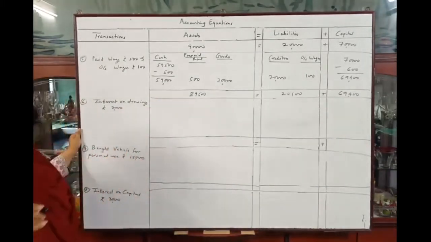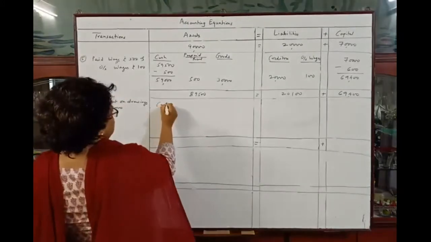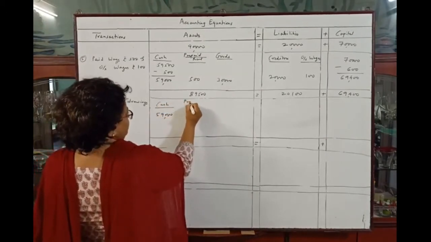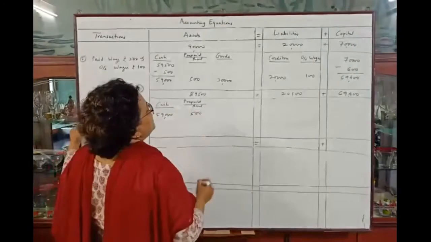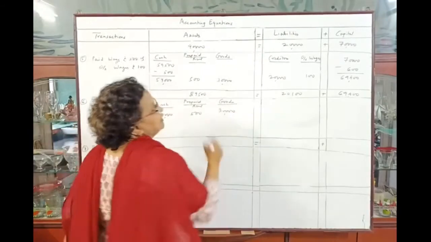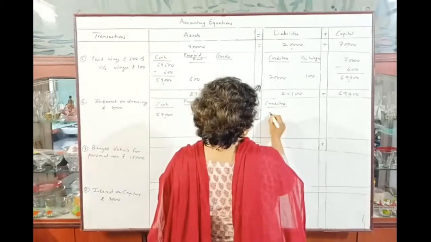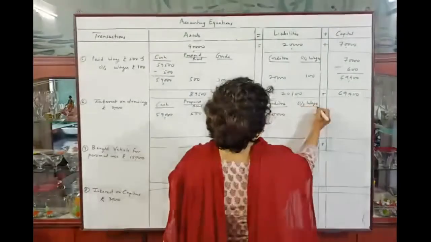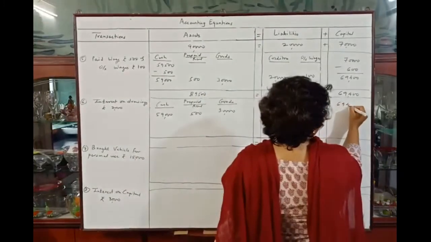Okay, now interest on drawings. Interest on drawings is rupees 2,000. We are not paying the amount in cash, so cash will remain as it is, that is rupees 59,000. Prepaid rent will remain as it is, that is rupees 500. Then goods rupees 30,000. Creditors, there will not be any change in creditors, so they will be rupees 20,000. Outstanding wages rupees 100. And now capital is rupees 69,400.